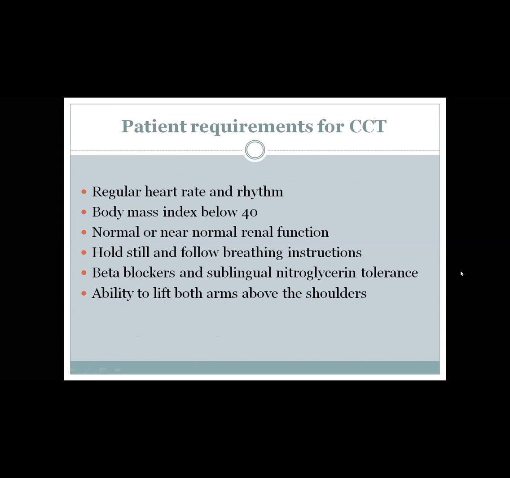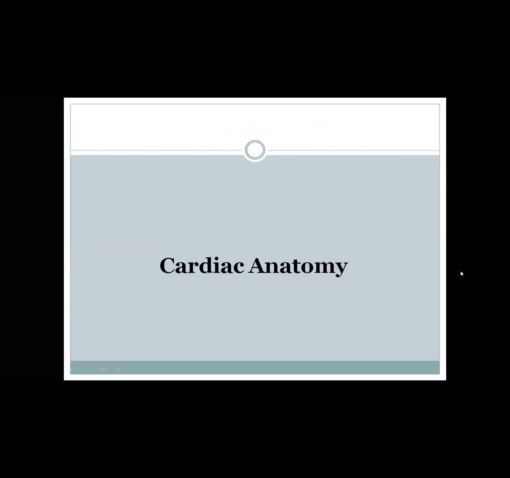You have to have normal or near normal renal function if you are using contrast, and the patient is able to hold his breath and to follow the breathing instructions, because after you finish your scan, you have to instruct your patient to breathe normally, so he cannot keep holding his breath for a long time. Use of beta blocker and sublingual nitroglycerin, as I mentioned, and the ability to lift both arms above the shoulders.